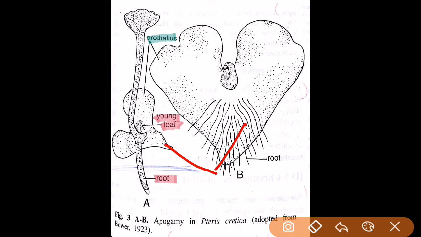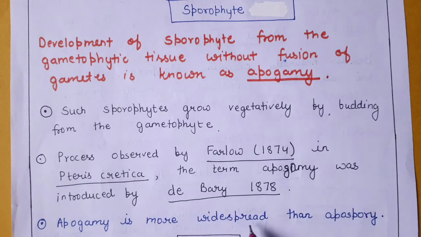It is the gametophytic tissue, and from this gametophytic tissue there is direct development of the sporophytic tissue without the fusion of gametes. The sporophytic tissue in this diagram can be seen in the form of leaves and roots. So this is apogamy in Pteris cretica. Apogamy is more widespread than apospory.